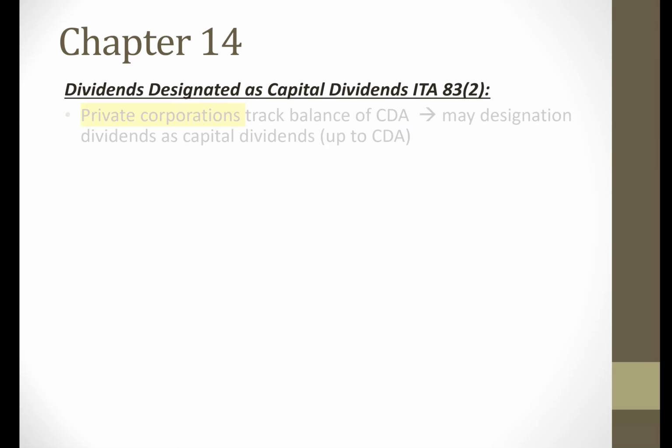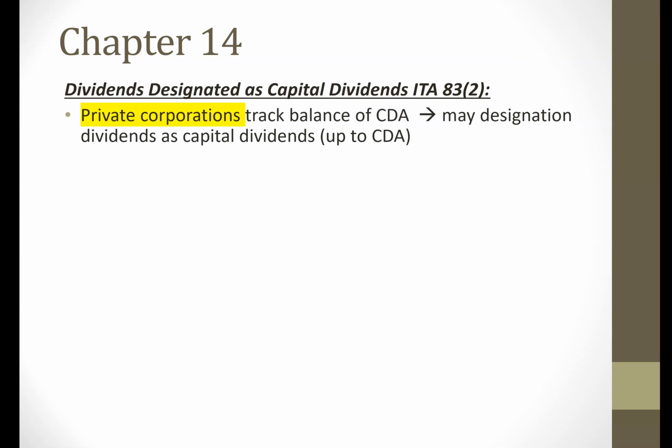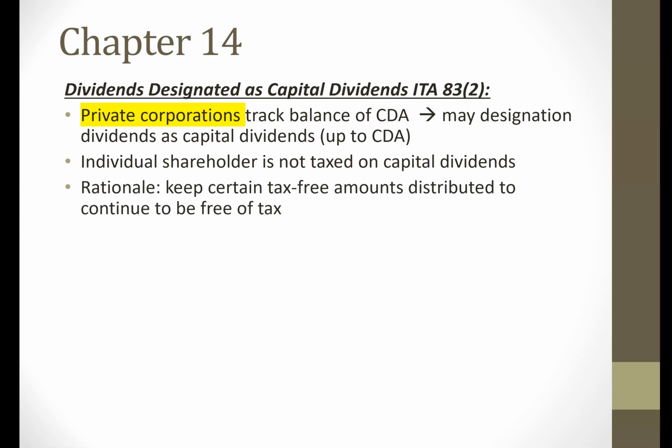Now, a private company tracks their CDA, capital dividend account, and the balance in their CDA means that that private corporation, when they pay a dividend, can designate up to the balance in their CDA account as a capital dividend. So what's the benefit of that? Well, the benefit is that the individual shareholder on the receipt of a capital dividend will not be taxed. Now, the rationale is to keep certain tax-free amounts tax-free even though they're distributed to the shareholders.